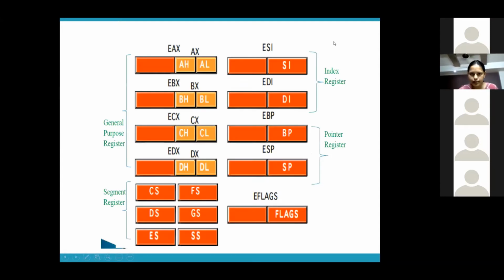Now let's come to today's agenda, which is to discuss the general purpose registers and control registers, and we'll also be discussing real mode, protected mode, and virtual mode in a little more detail.